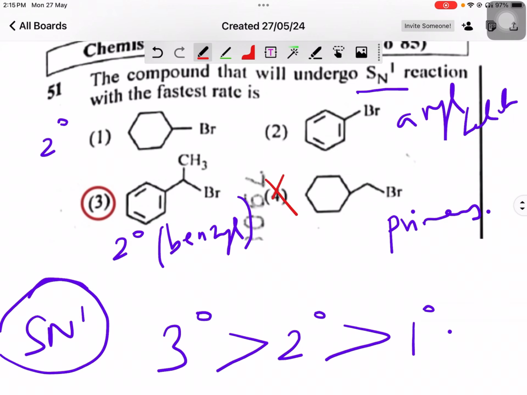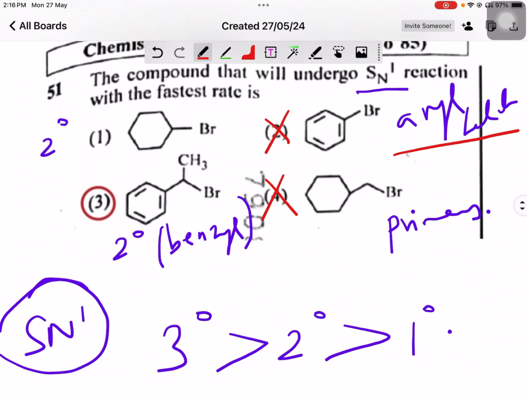The fourth option, a primary alkyl halide, will not undergo a faster reaction towards SN1, so I'm crossing out that option. The next option we can cross out is the second option, which is an aryl halide. Aryl halides do not easily undergo SN1 reaction, so I'm crossing out that option as well.